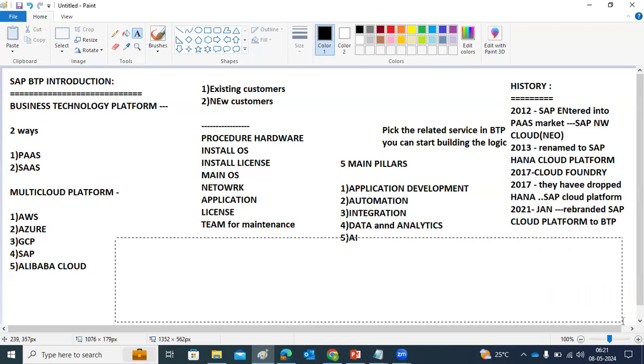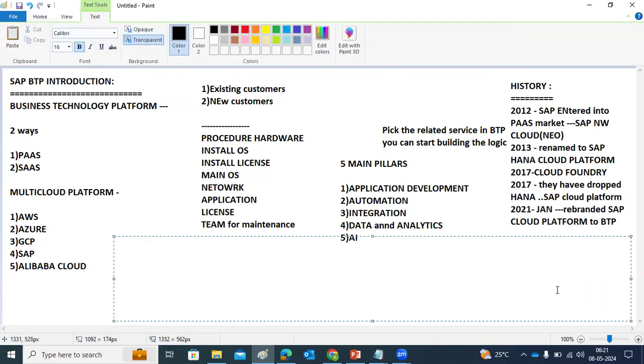Because they are not only providing cloud-related services, they are providing more than that. It's not just cloud-related: they are providing database-related, software-related, application-related and development tools.